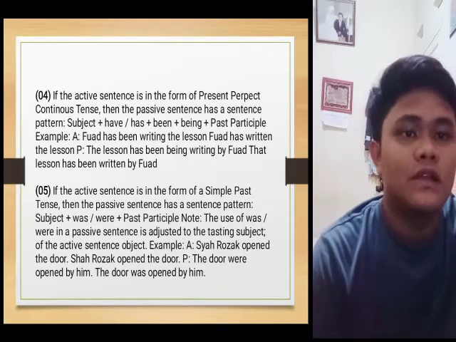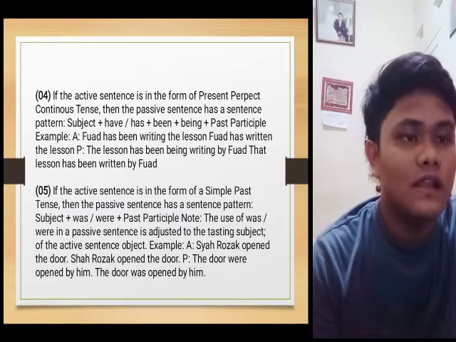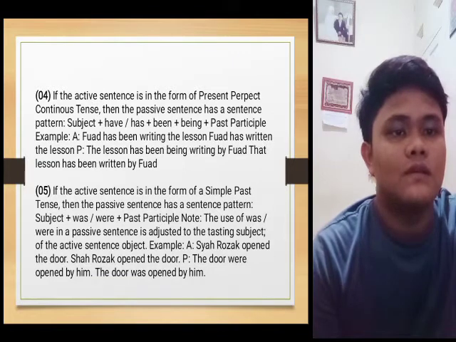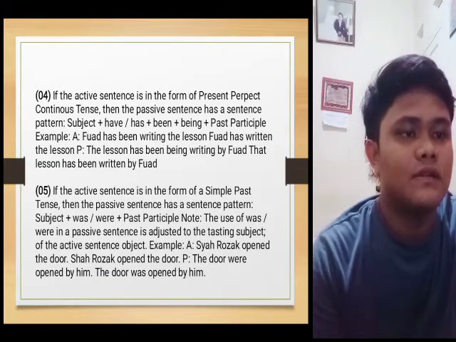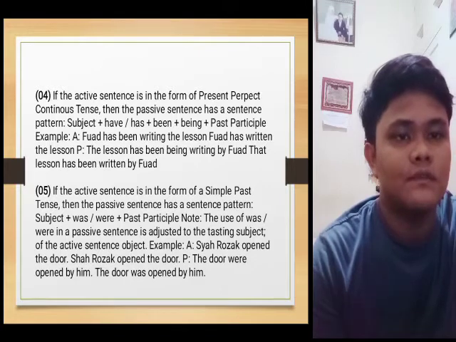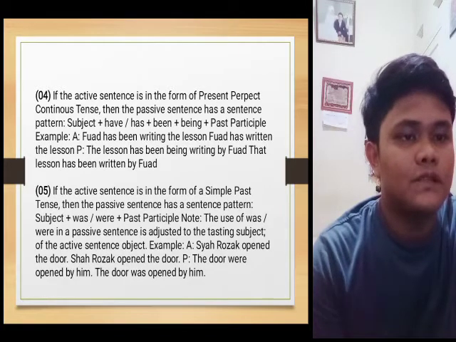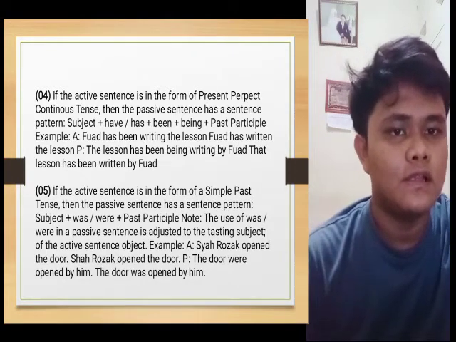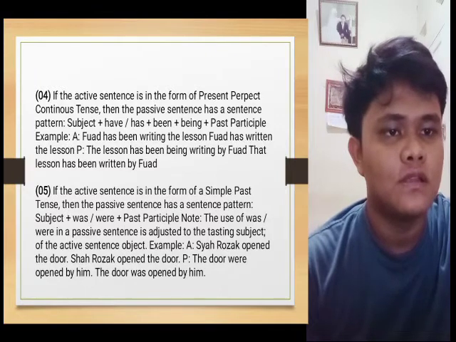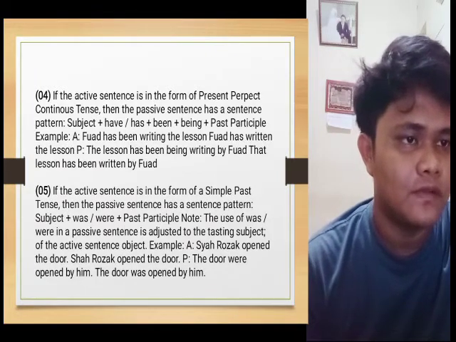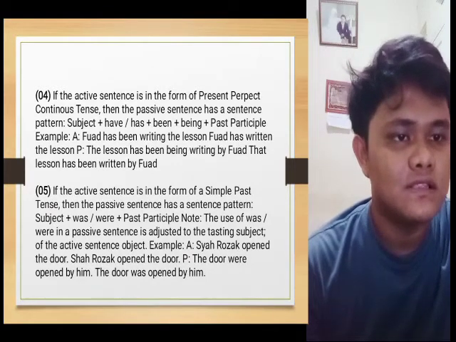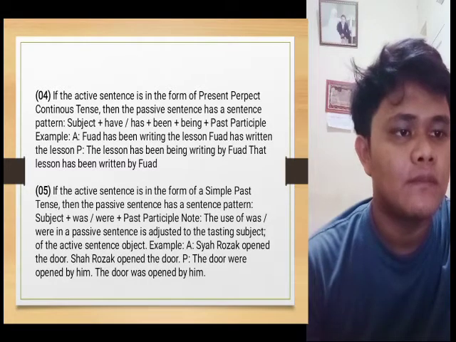Number 4: if the active sentence is in the form of present perfect continuous tense, then the passive sentence has a sentence pattern: subject plus have or has plus been plus being plus past participle. Example: Active: Fuad has been waiting the lesson. Passive: The lesson has been waited by Fuad.